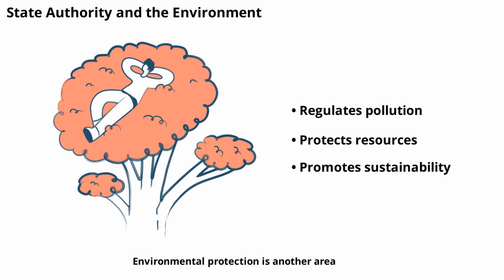Environmental protection is another area where state authority is crucial. Governments set regulations to control pollution, protect natural resources, and promote sustainability. By exercising authority in this area, states can address global challenges like climate change.